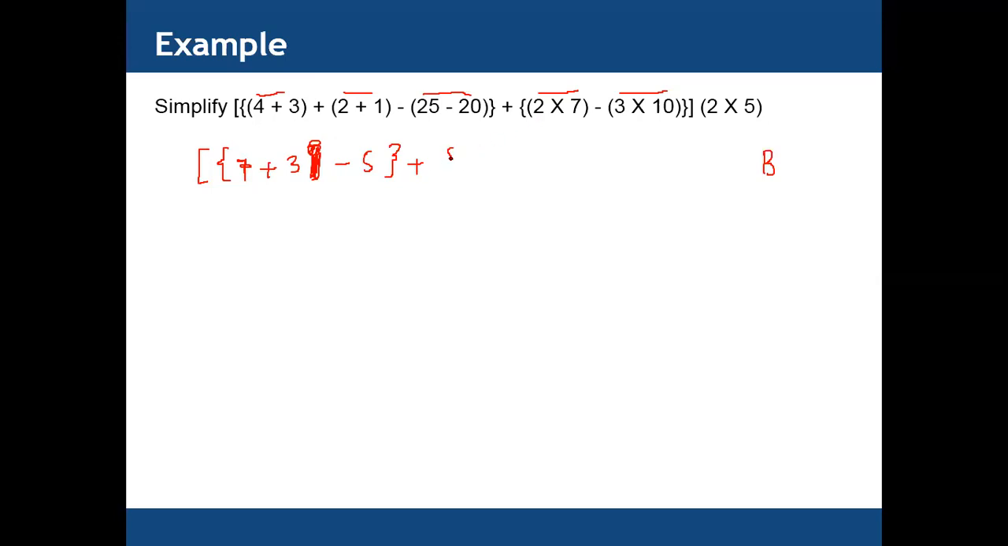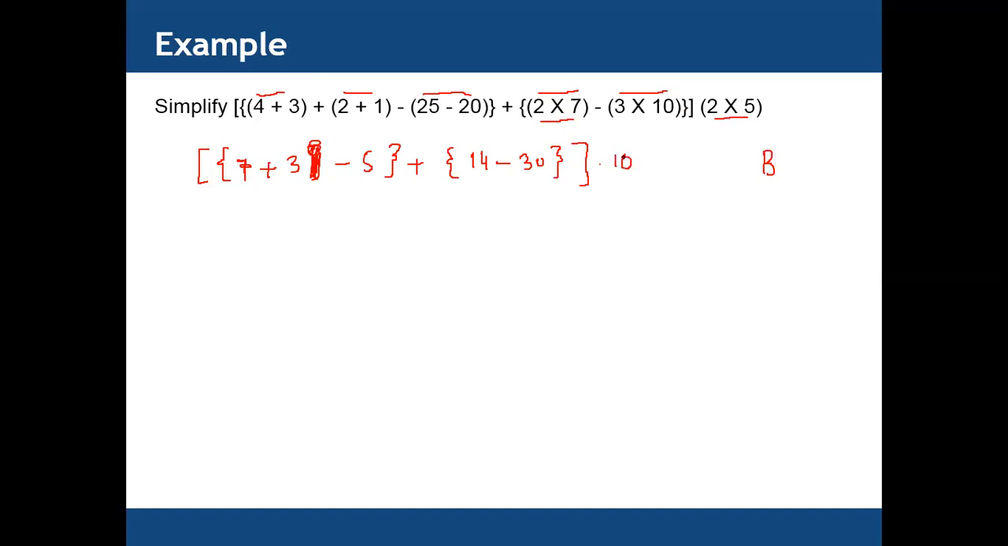Now again, next we start. We have 2 multiplied by 7. 2 multiplied by 7 equals 14. Then we need to solve this one. 3 multiplied by 10 equals 30. This one is also closed, and at the end we have 2 multiplied by 5. 2 multiplied by 5 equals 10.